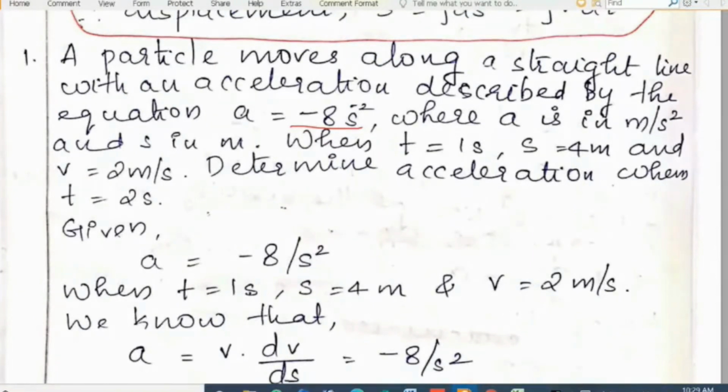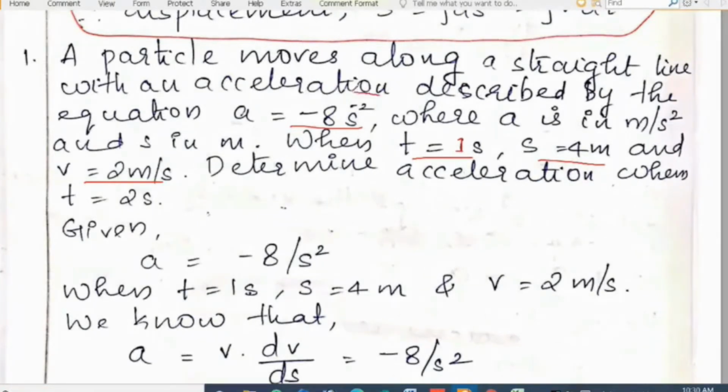When t is 1 second, s is equal to 4 meters and v is equal to 2 meters per second. These are the initial or boundary conditions to evaluate the constant of integration. Determine the acceleration when t is equal to 2 seconds.